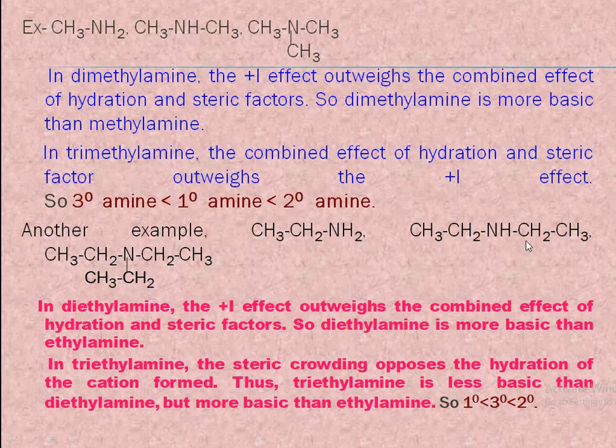In diethylamine, there are two electron releasing or +I effect showing ethyl groups, and the +I effect outweighs the combined effect of hydration and steric factors. Even though there is less stabilization of its cation through hydrogen bonding and a greater steric hindrance from two of its ethyl groups than in ethylamine, diethylamine is actually more basic than ethylamine.